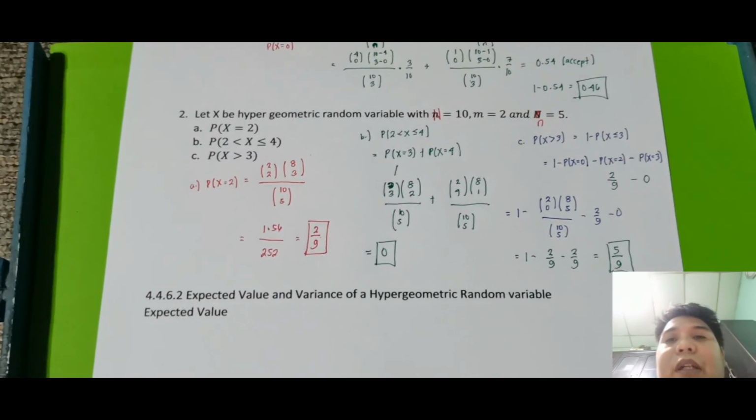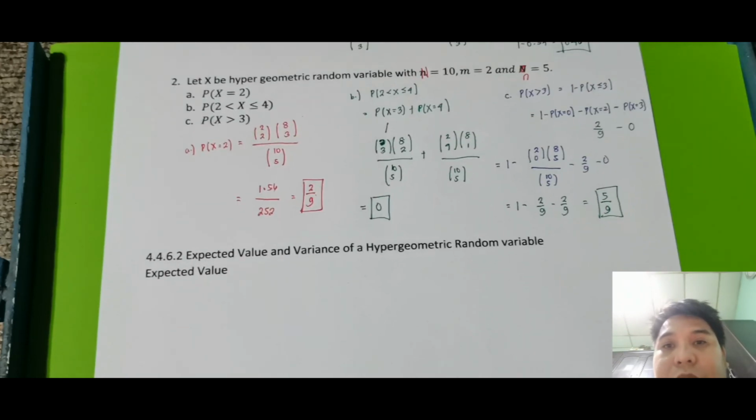So sa next video pag-uusapan naman natin expected value and variance of a hypergeometric random variable.